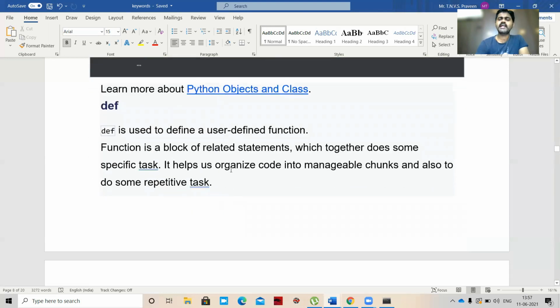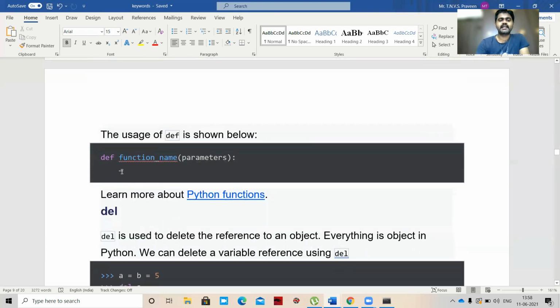Define. As we know, define is used to define a user-defined function. A function is a block of related statements which together do some specific task. It helps us to organize code into manageable chunks and also do some repetitive tasks. Okay. So you can see an example like define function name with parameters. We'll discuss all these when we go to that particular topic.